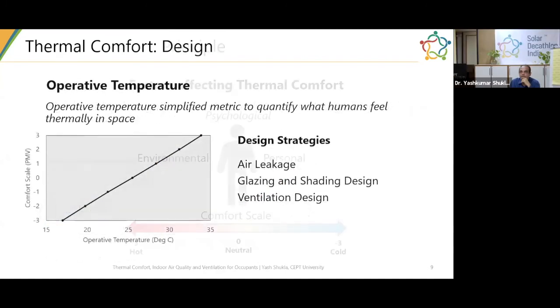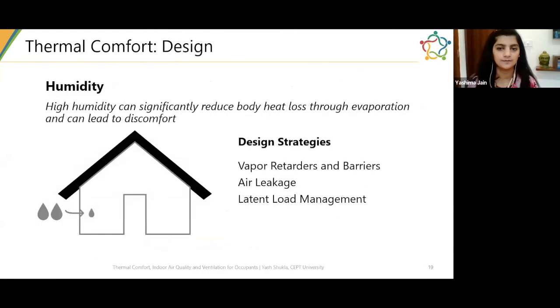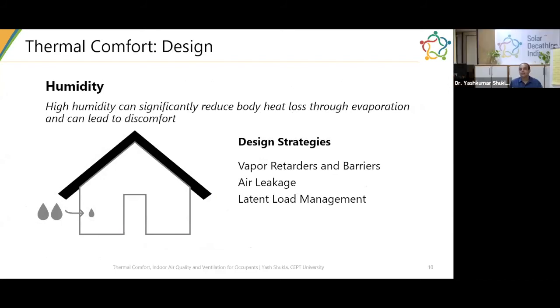So you have to keep in mind, let me go to that slide here. There are several paths of humidity coming inside the building, right? One is through the envelope, where you can add barriers or retarders. So you can reduce the water diffusion through the envelope material. However, as I said, there will be air leakages. It's impossible to go below a certain limit. It becomes more and more challenging as you have a tighter and tighter envelope. So there will be some moisture that comes inside through the air leakage or through ventilation.